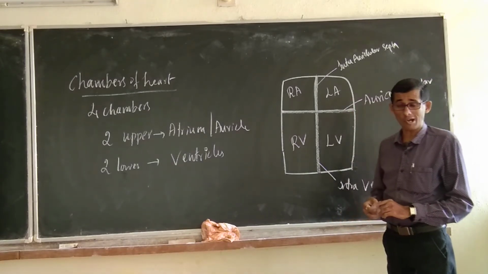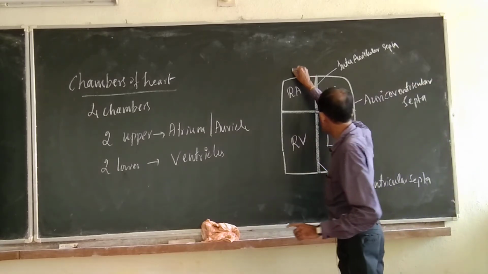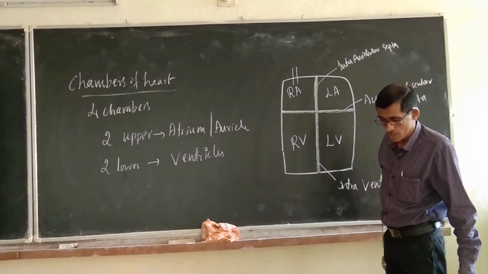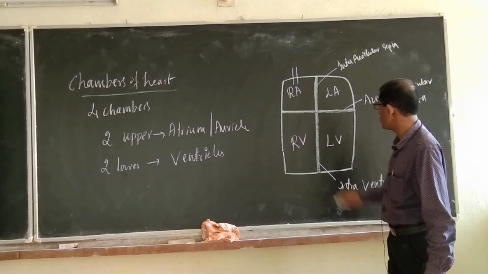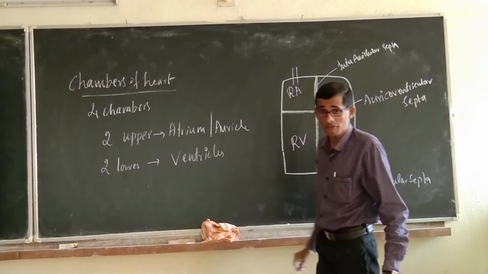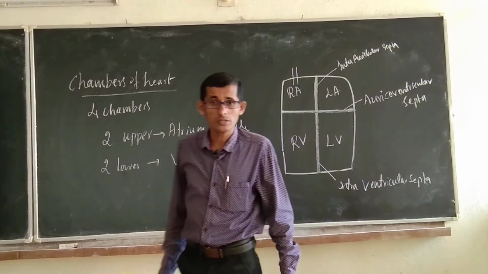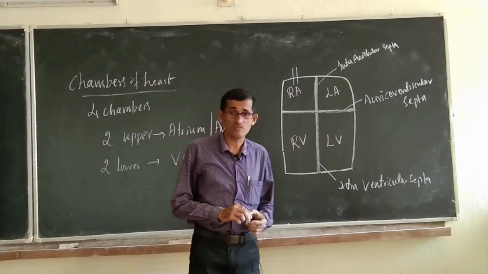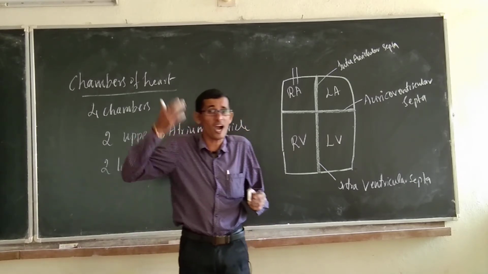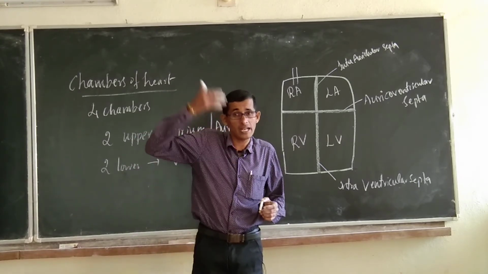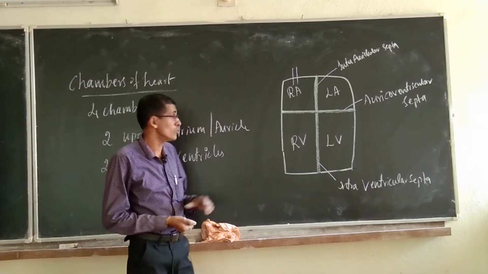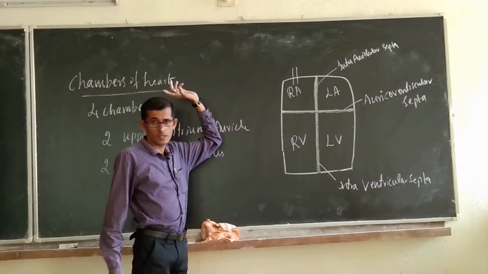If you take the right auricle, we are going to have the openings of the superior vena cava and inferior vena cava. The superior vena cava is going to receive the deoxygenated blood from the body parts which are present above the level of the heart.